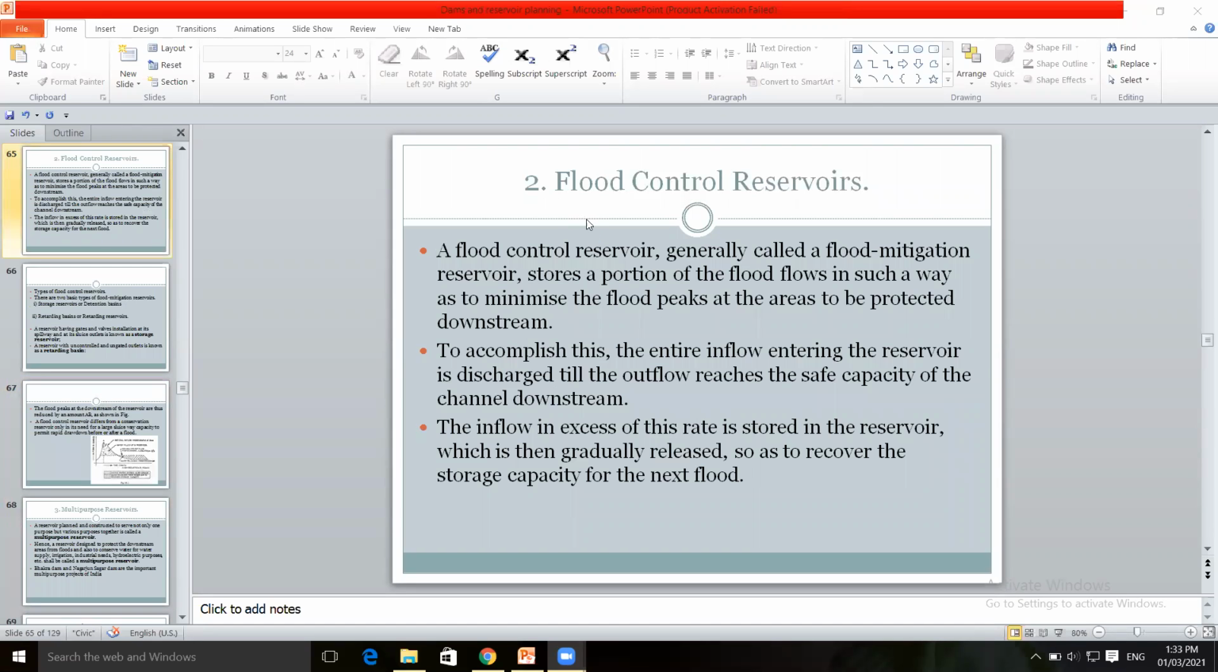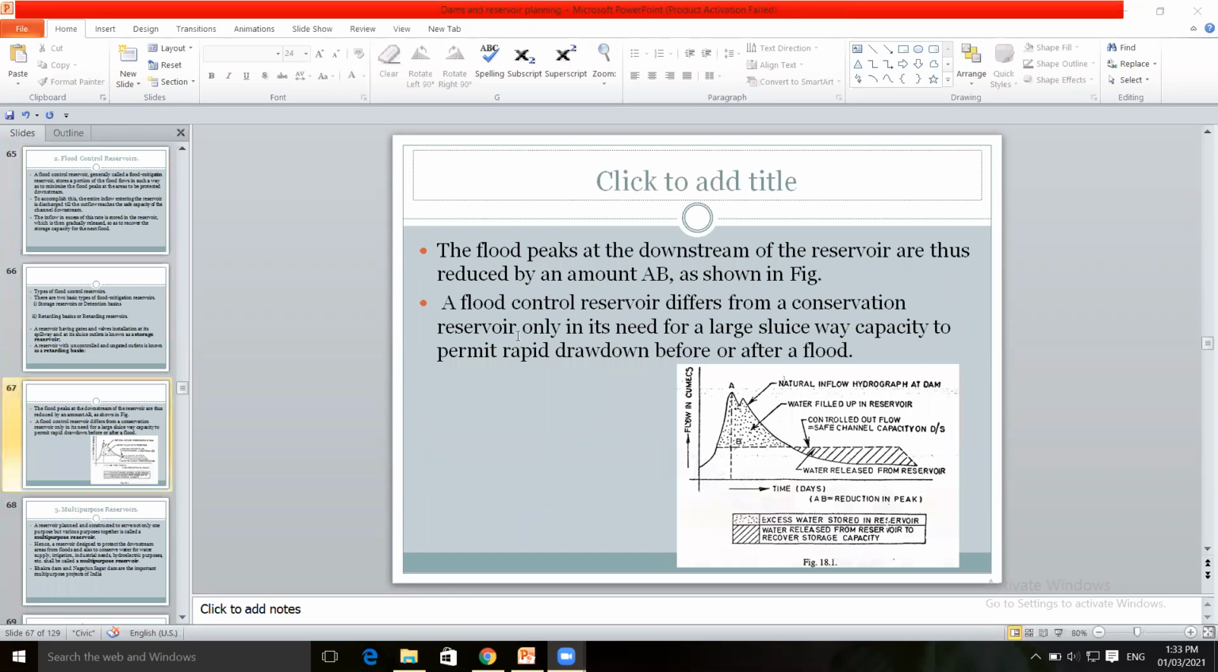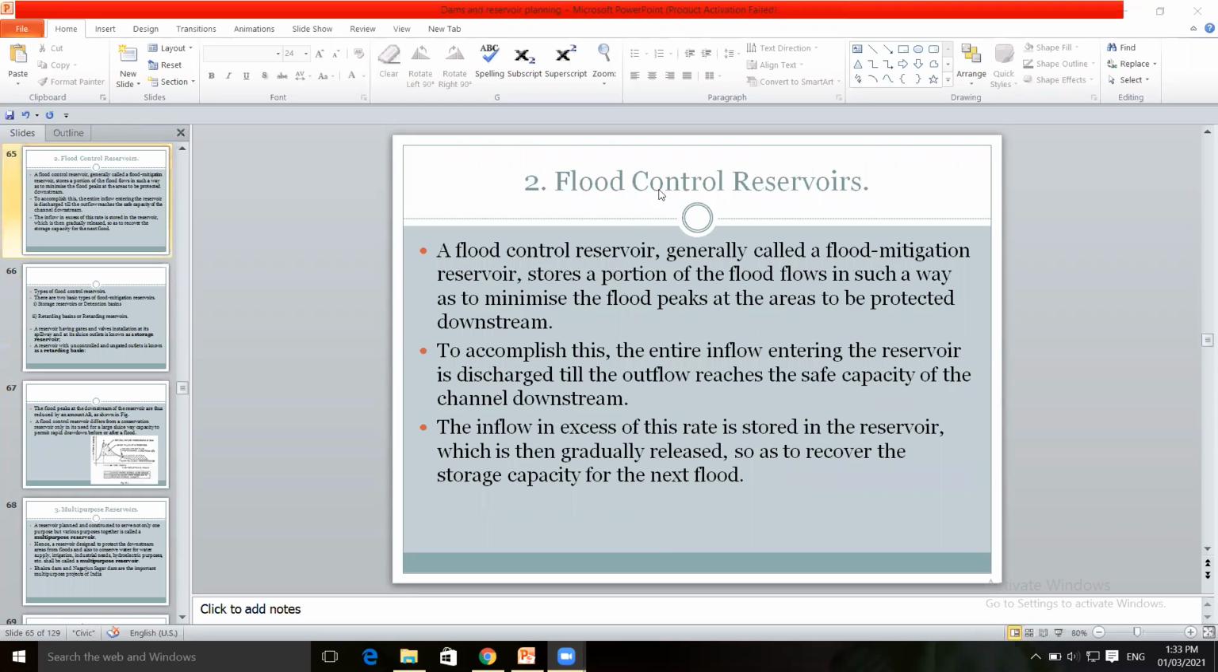The second type is the flood control reservoir. From the name, it indicates that it is used to control the flood. A flood control reservoir, which is also called flood mitigation reservoir, stores a portion of flood flows in such a way as to minimize the flood peaks at the areas to be protected at the downstream side.